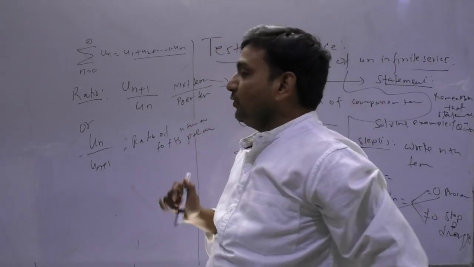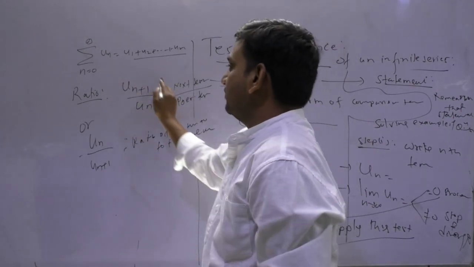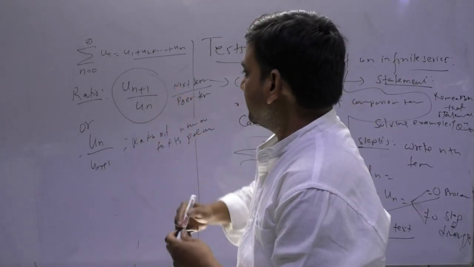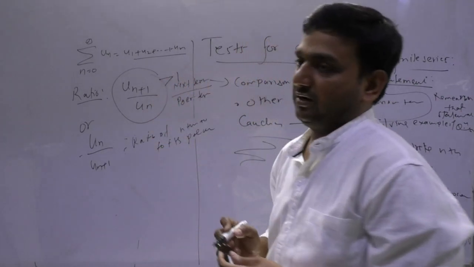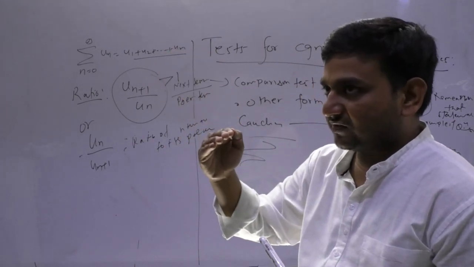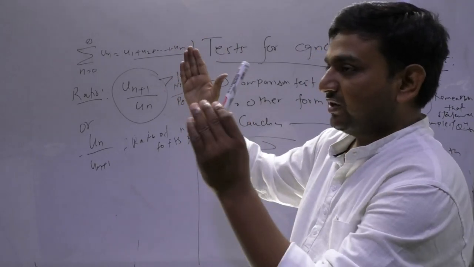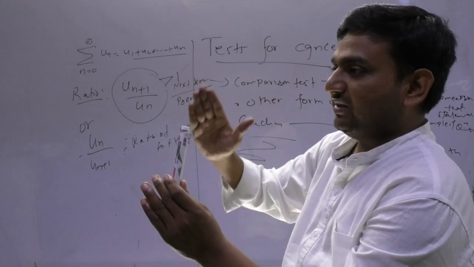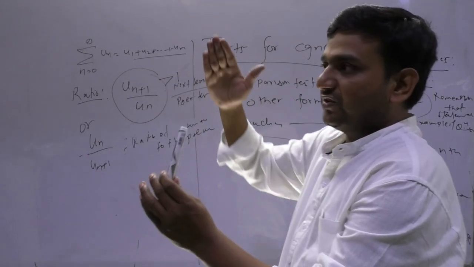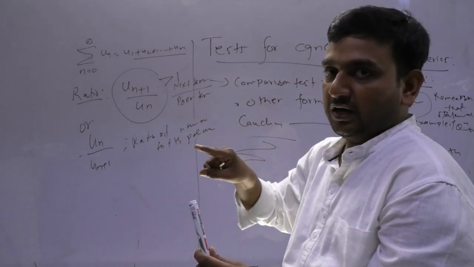So what they will be using is, if this ratio, just become like a child now, behave like a child only. If this ratio is greater than 1, what does it symbolize? 5 by 6: ratio is less than 1. Suppose 5 is the next term, 6 is the previous term. So 5 by 6, ratio less than 1. But suppose that 5 is this term, 6 is the next term. Then 6 by 5, ratio is greater than 1.